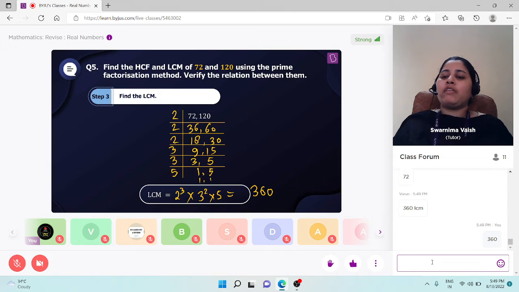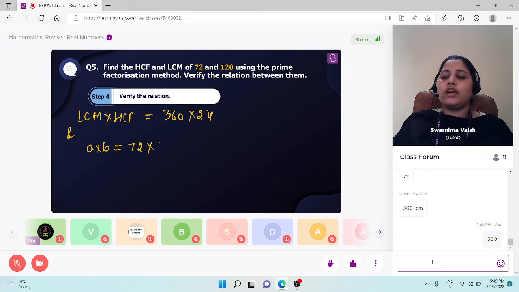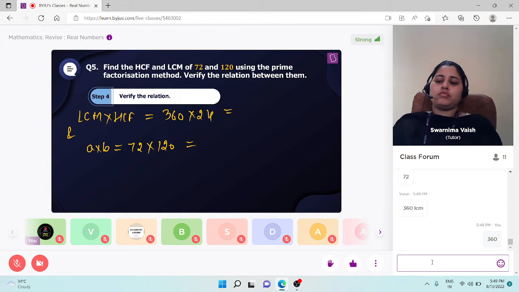So students, let's verify the relationship between them. Yes, Utkarsh, absolutely correct answer. Utkarsh and Varun, well done. So students, we have to check the product of LCM and HCF. Means LCM is 360, HCF is 24. And the product of numbers A and B. Let's check they are equal or not. Numbers are 72 and 120. Students, please check they are the same or not. Product of numbers and the product of the LCM and HCF, are they equal or not?